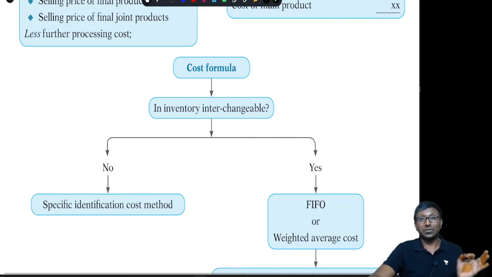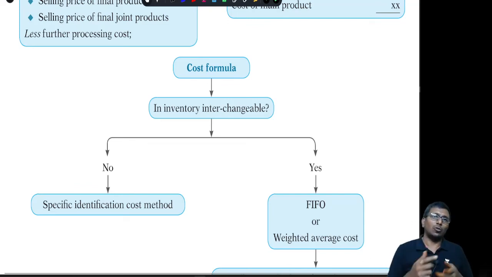If it is interchangeable, then you can follow FIFO method or weighted average method. That is a choice for you, whichever method you want to follow, because both are very good methods. But remember, LIFO method is prohibited. You are not supposed to follow LIFO basis.